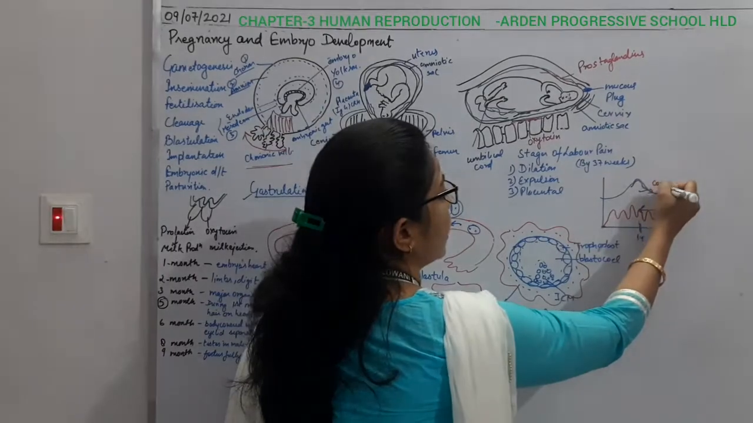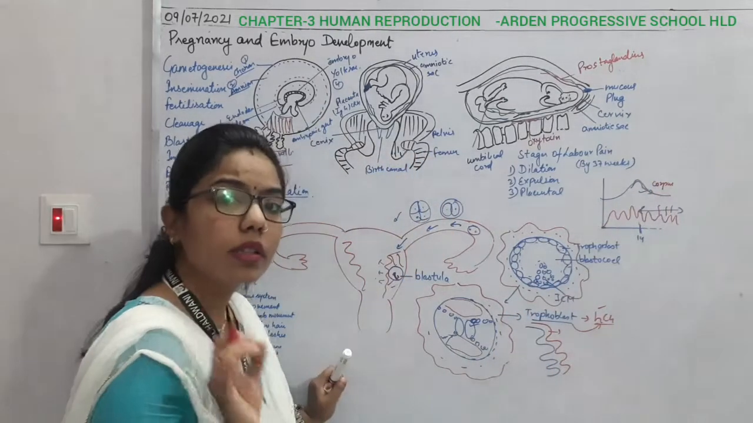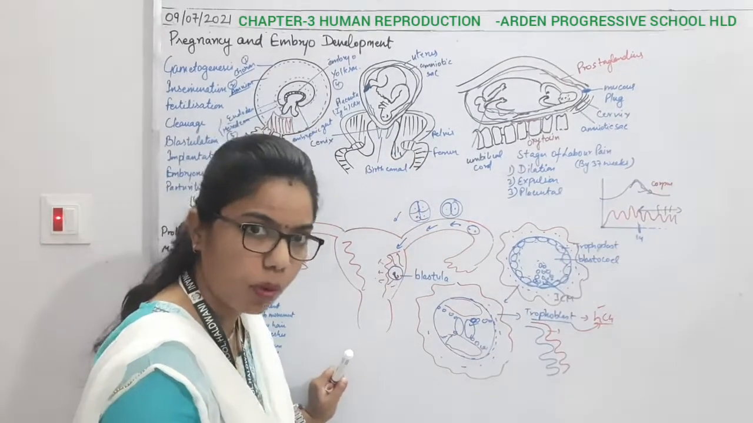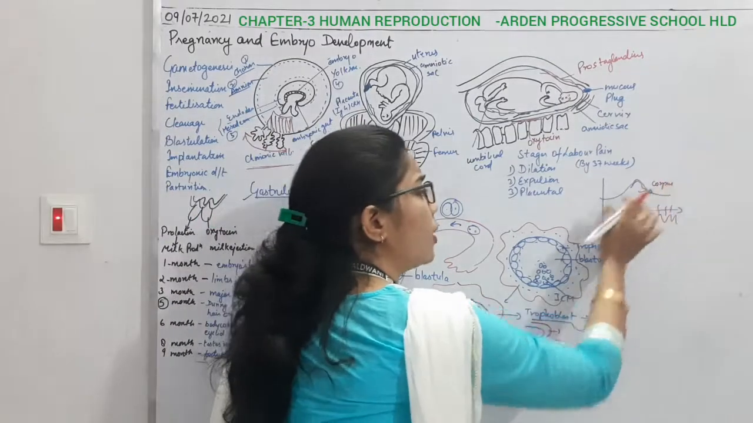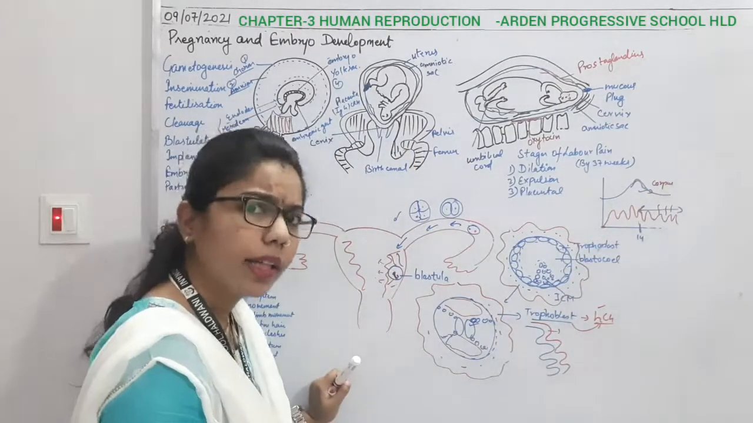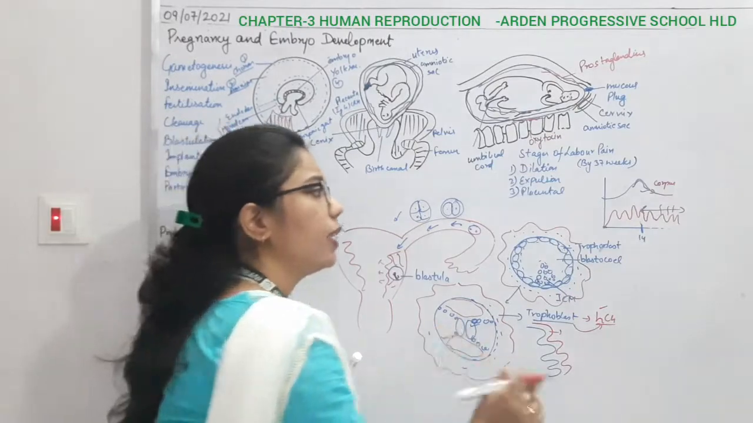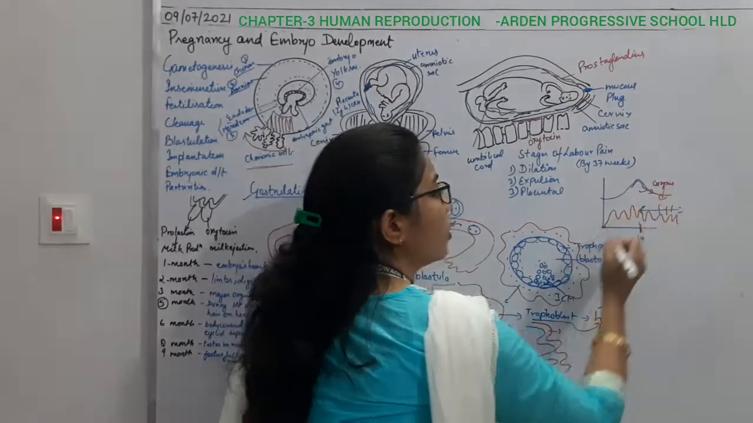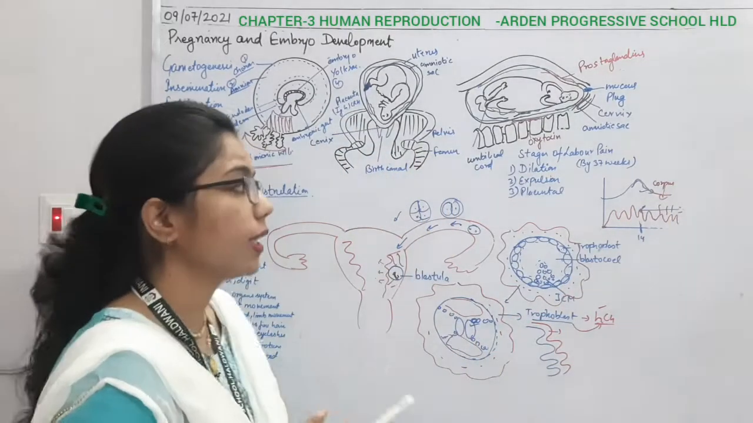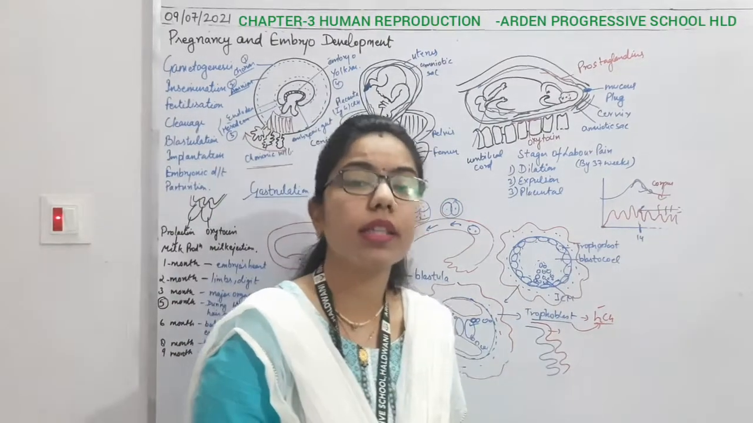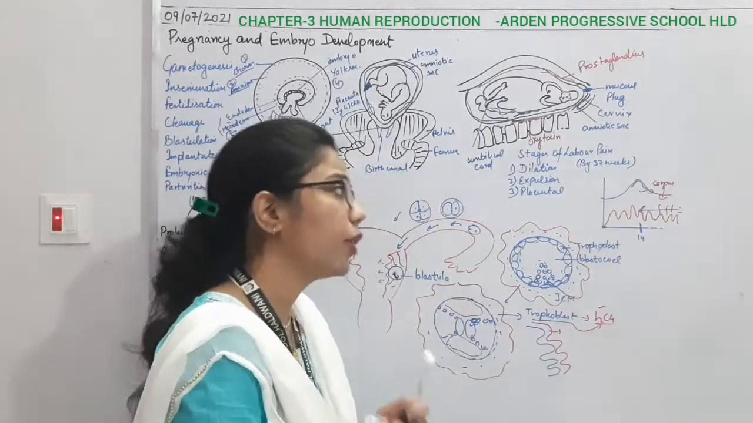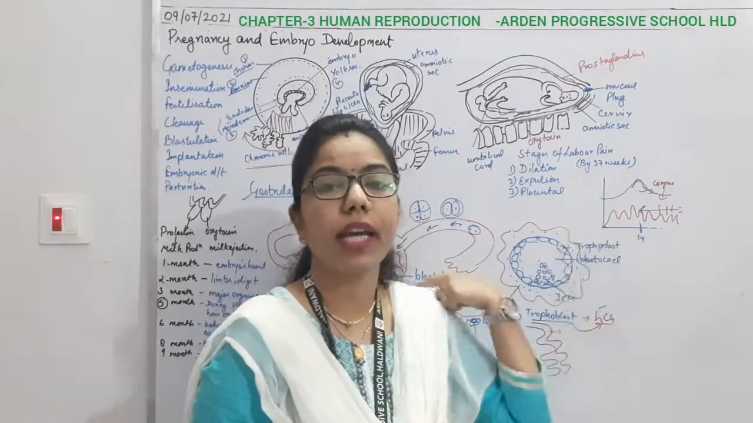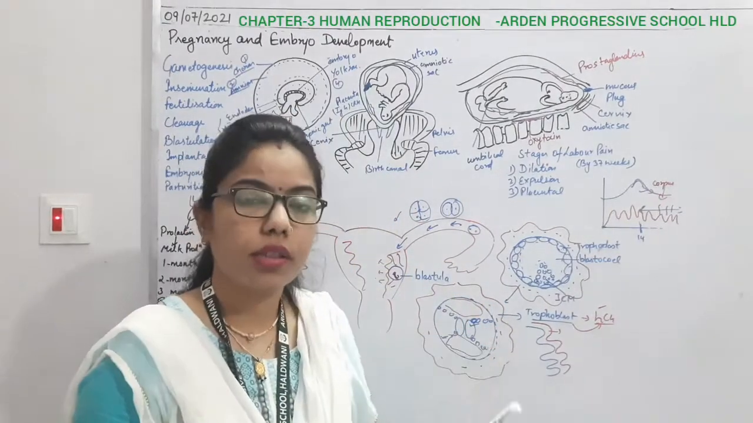Along with this, there is the corpus luteum. This corpus luteum is again very important, because if there is no fertilization, it will get degenerated. But when there is fertilization, the corpus luteum secretes other hormones, known as estrogen and progesterone. Due to that, this endometrium lining will get maintained for the gestation period.